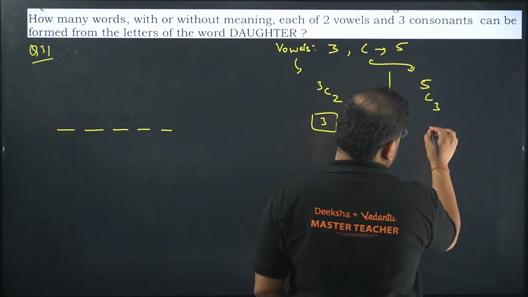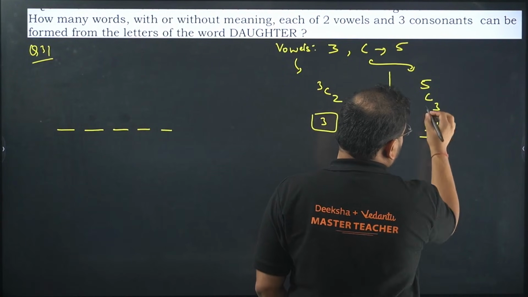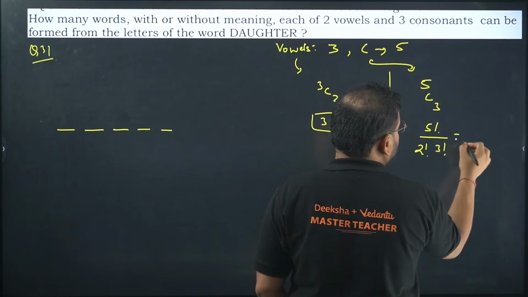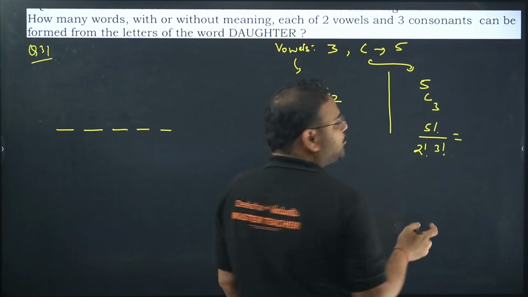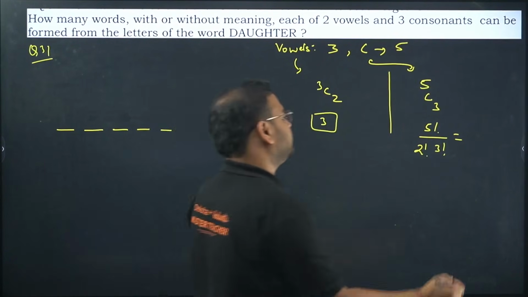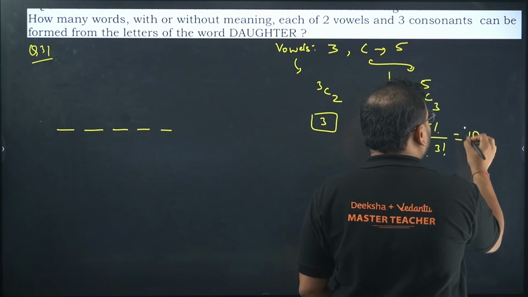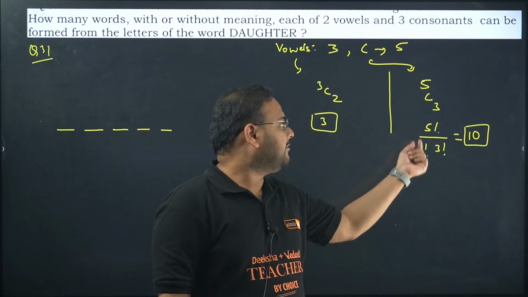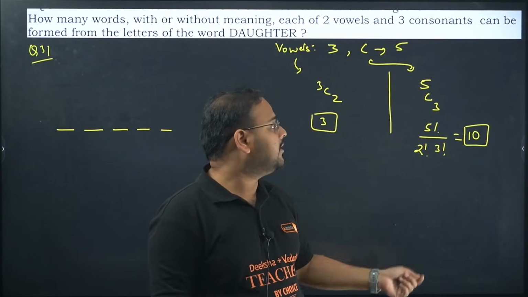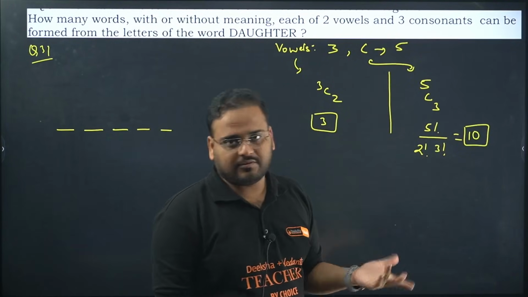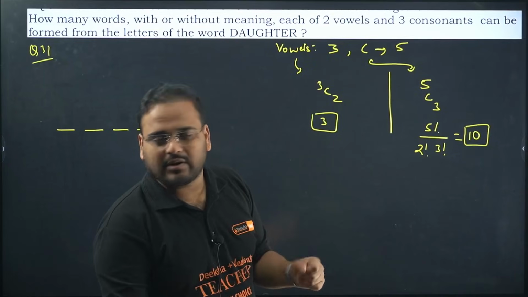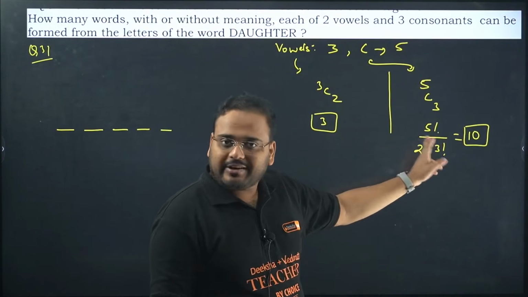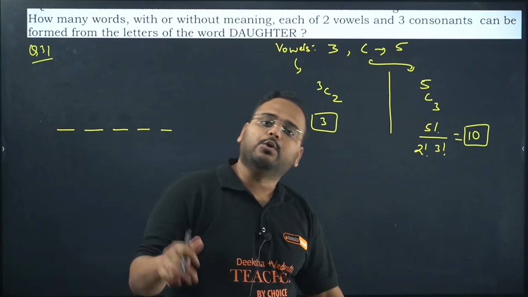It will be 10. How do you do it? 5 factorial by 5 minus 3, which is 2 factorial, into 3 factorial. How much is that? 3 factorial will cancel. 5 into 4 by 2 will be 10 only. Not sure? Please perform your own calculations. The formula for nCr, whatever it is. So 3 factorial will cancel over here. You'll have only 5 into 4 left. 5 into 4 is 20, by 2 will be 10.